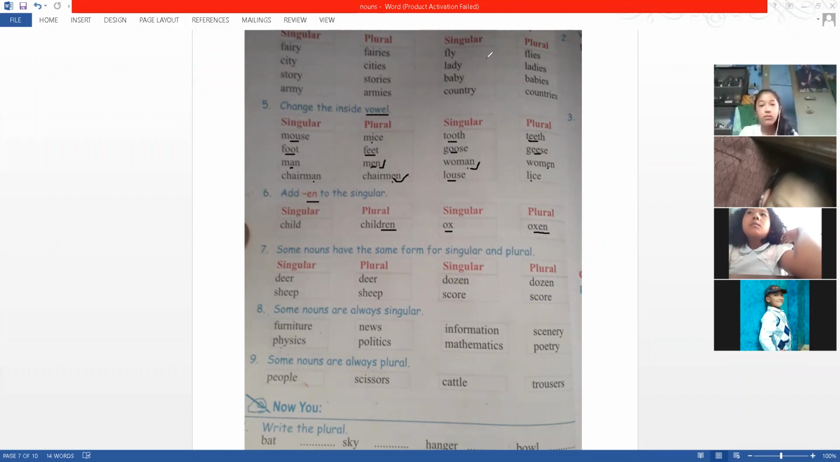And the 9th rule is that some vowels inside the word will change. Mouse will change into mice. OU will change into I. OO will change into EE. Foot into feet. In the same way, man, A will change into men, E. And that is the 9th. And the 10th rule is you add en. Now these are singular and plural.